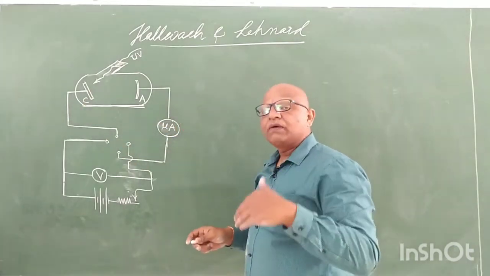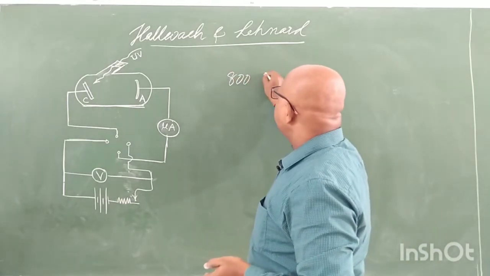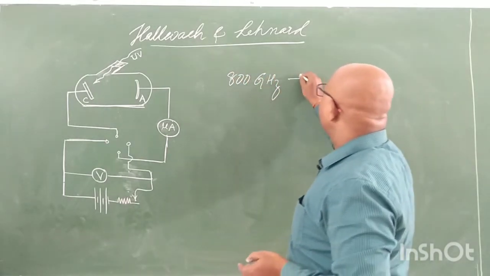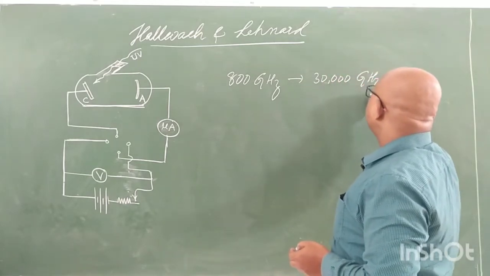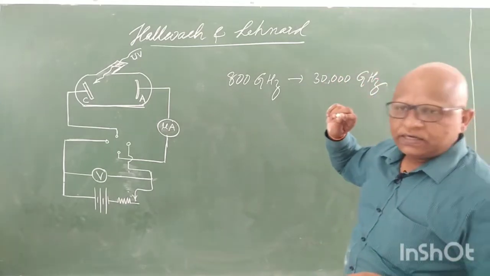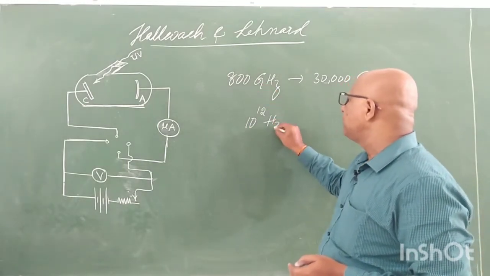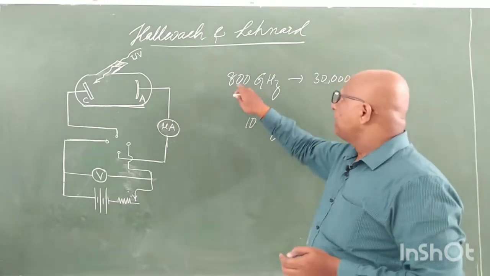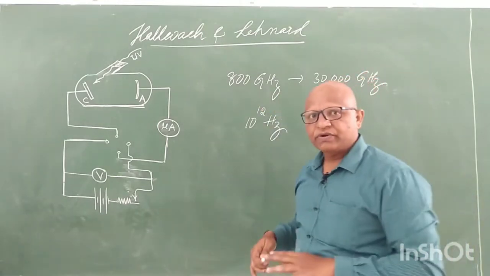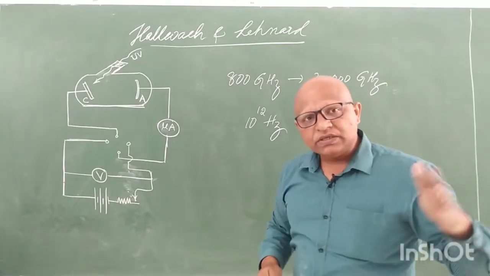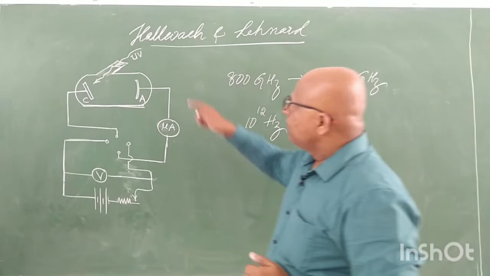Ultraviolet frequencies vary from 800 gigahertz to 30,000 gigahertz. This is the range of ultraviolet rays. You know what you mean by gigahertz? Gigahertz means 10 to the power of 12 hertz. Different frequencies are there for different metallic surfaces.